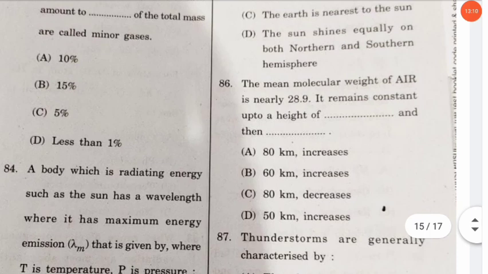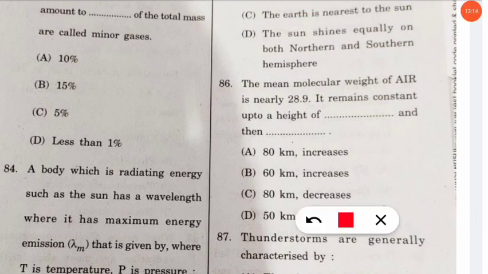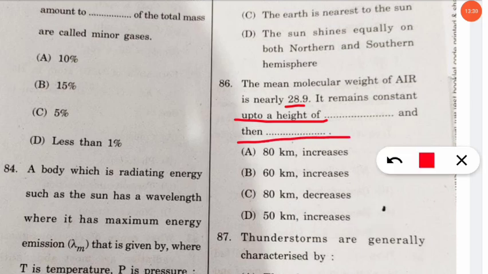The next question is, the mean molecular weight of air is nearly 28.9. So it remains constant up to a height of dash, and then what happens? So here I will tell you the answer. The answer is option number C.